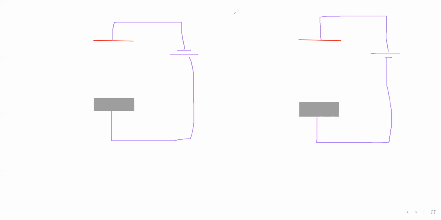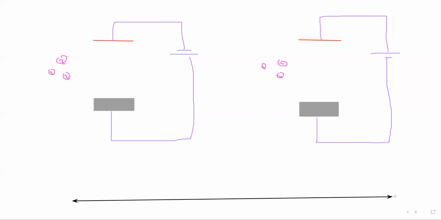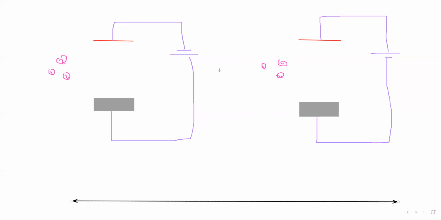And the light in the form of photons falls on this metal. Now we want to sketch a graph between the voltage and the current.